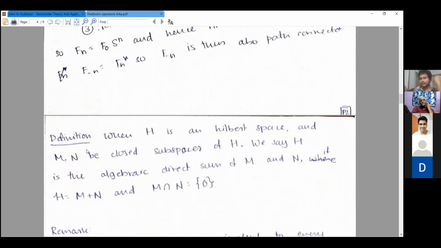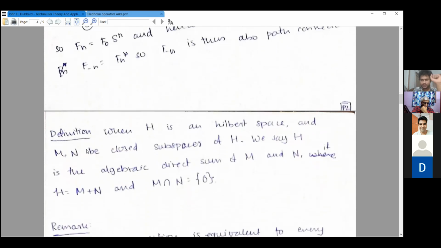So now we characterize what an index zero operator on a Hilbert space looks like. What the next theorem says is that if an operator is Fredholm of index zero, then it locally looks like some invertible T naught direct sum some nilpotent operator. So this is formalized by what comes next.